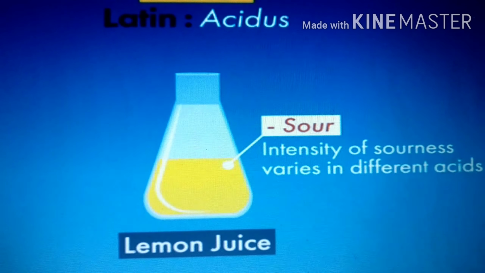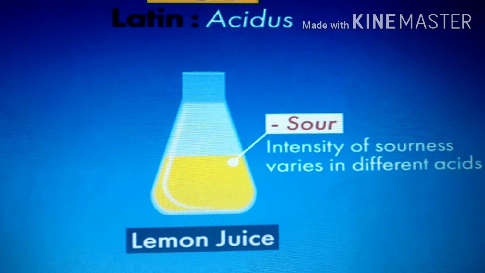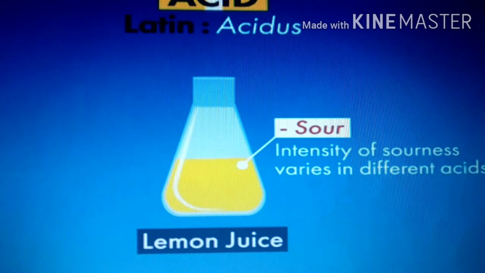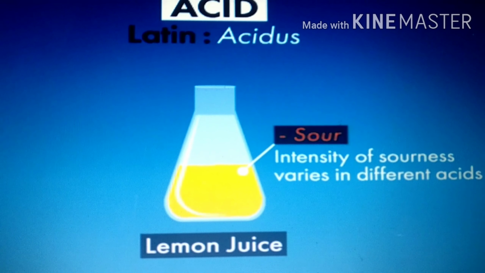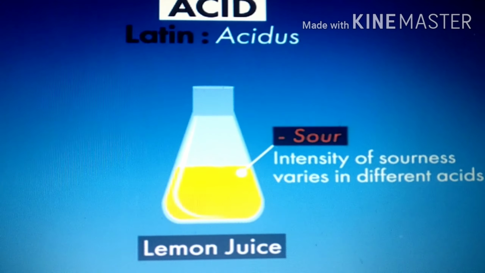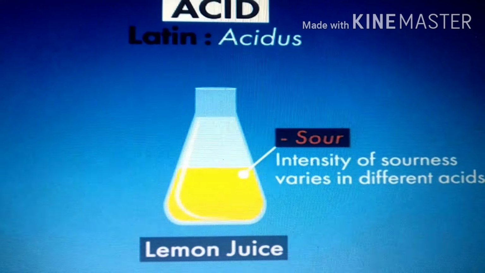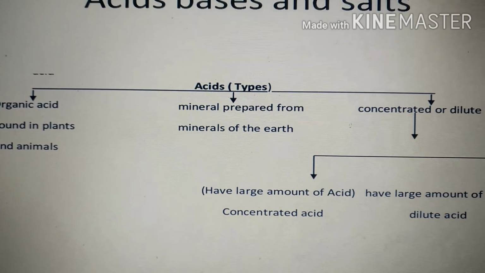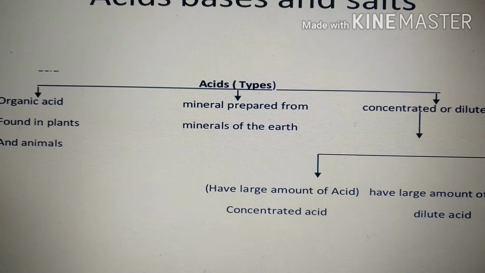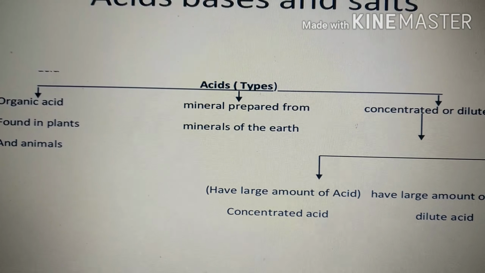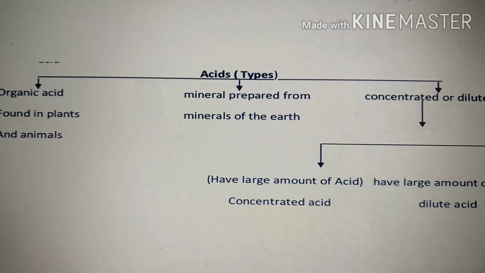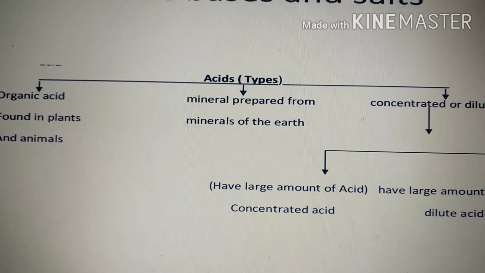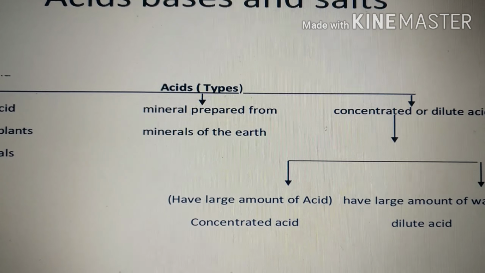But the intensity of sourness varies in different acids. But overall we can say that acids are nothing but substances which are sour in taste. You got it clear? What are acids, children? Acids are nothing but substances which taste sour. They are classified into three groups. They are organic acids, mineral acids and concentrated or dilute acids. What are those, children? Organic acids, mineral acids and concentrated or dilute acids.